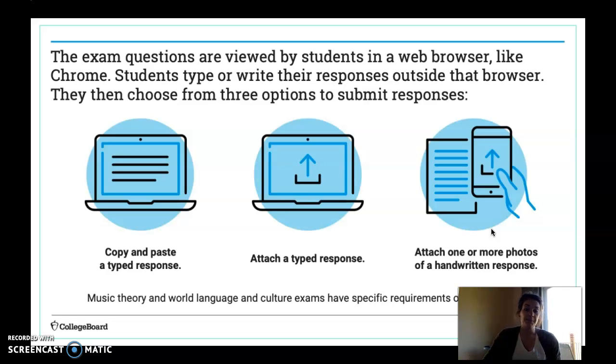So if I needed to, I could open up a Google Doc at 12:45, put those 2 things in, knowing that it's completely done. In addition, if you are somebody who's going to be handwriting, please make sure you number your pages. That way, if your pictures get jumbled up as they are uploading, the reader is able to see that that first picture that has a 2 on it is really page 2, and that third picture is page 1, so on and so forth. So again, please make sure you number your pages if you are going to be uploading your own handwritten response. If you are uploading a Google Doc, no need. You just really need those initials, and then your AP ID.